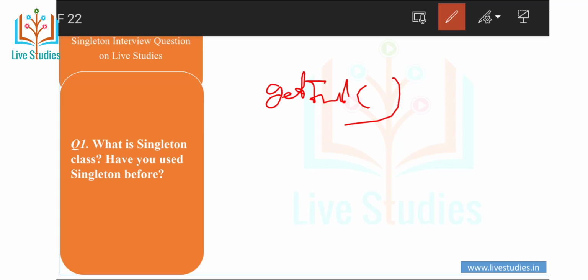To design a singleton class, make the constructor private and write a static method that returns an object of the singleton class. Lazy initialization is for a normal class; or you can use enum. Okay, move to another question.